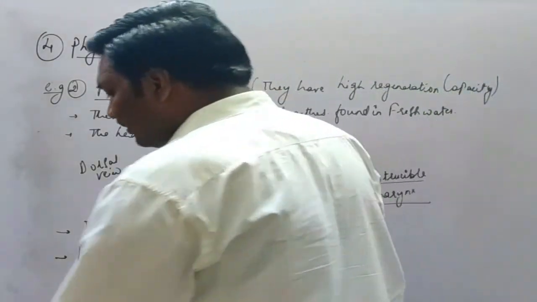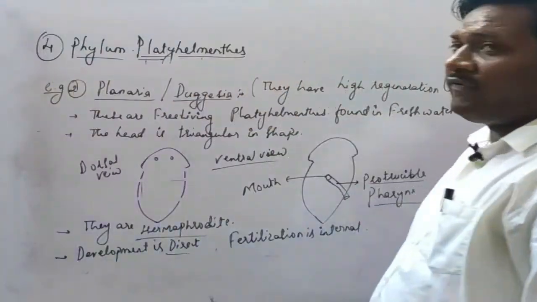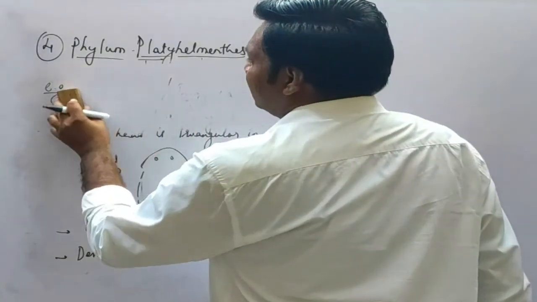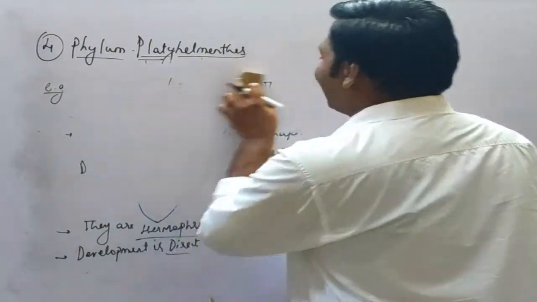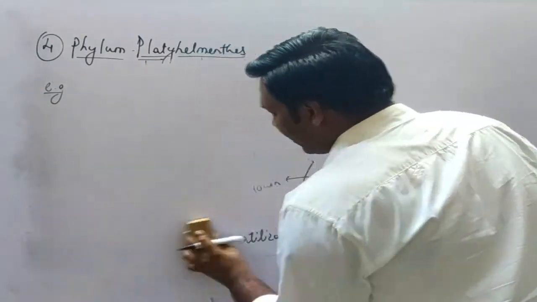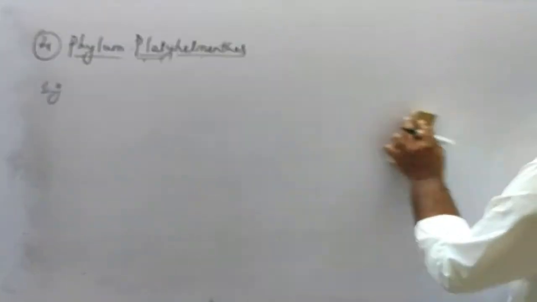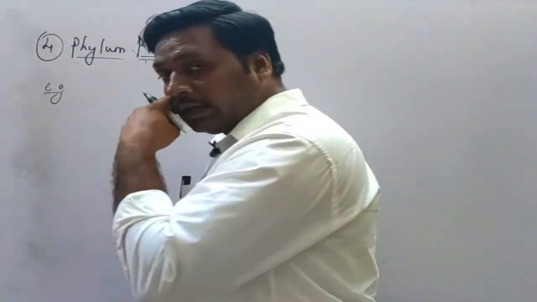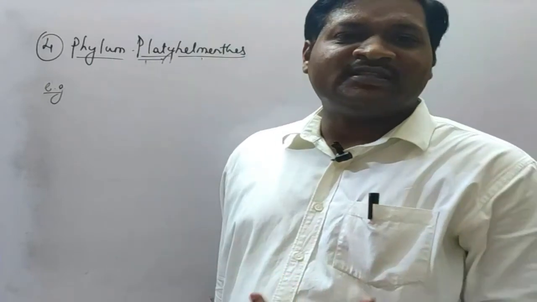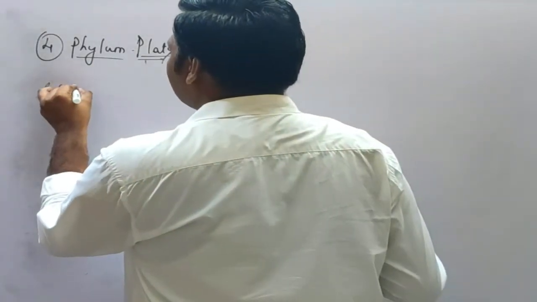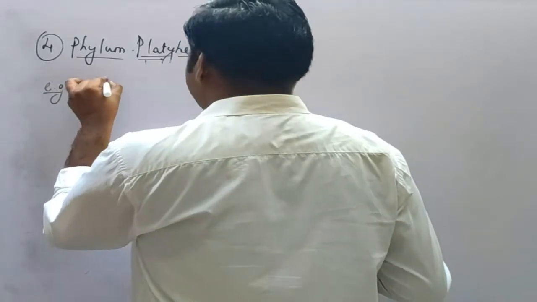Now the third example that we are going to discuss is Fasciola hepatica. The third example in phylum Platyhelminthes is the liver fluke. Now why is it called liver fluke? Basically it replicates or multiplies within the liver.